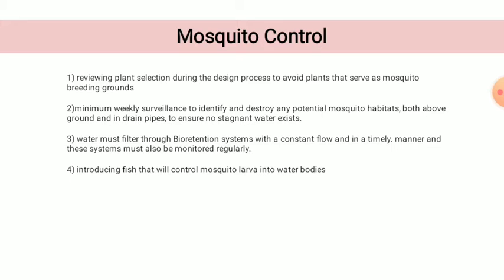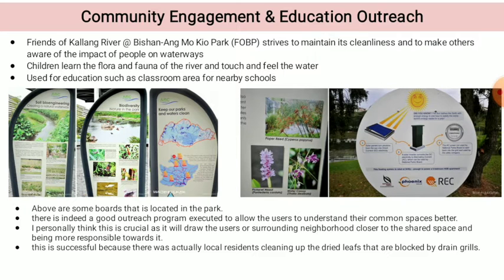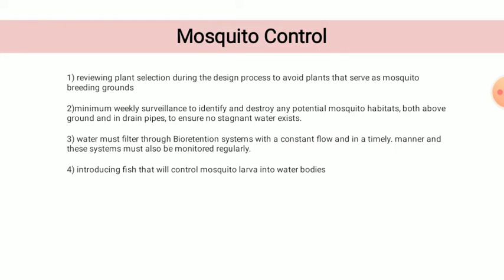Next, mosquito control. The Singapore water agency, PUB, has provided a guideline, that is the ABC program, active, beautiful and clean, for those who want to build a water related park. So this is an example of the procedure at Bishan Park. They choose the right trees to prevent mosquito breeding, must inspect within 2 weeks to destroy potential areas as mosquito habitats, and must keep the water clean by using biotopes.